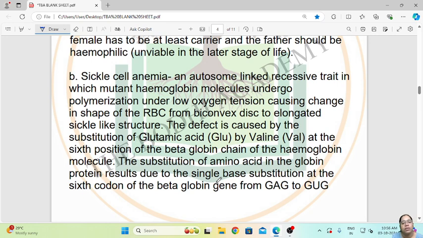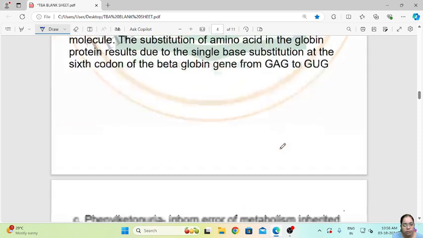The substitution of the amino acid in the globin protein results from a single base substitution at the sixth codon of the beta globin gene, from GAG to GUG. So this shift from GAG to GUG causes sickle cell anemia in human beings.